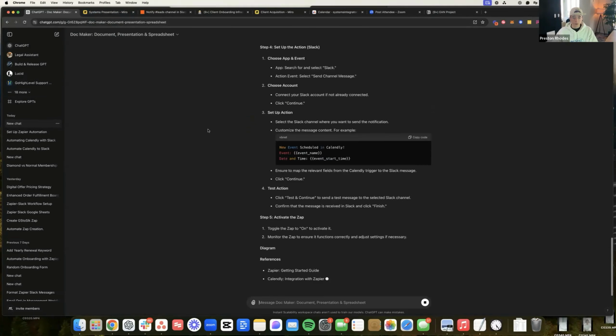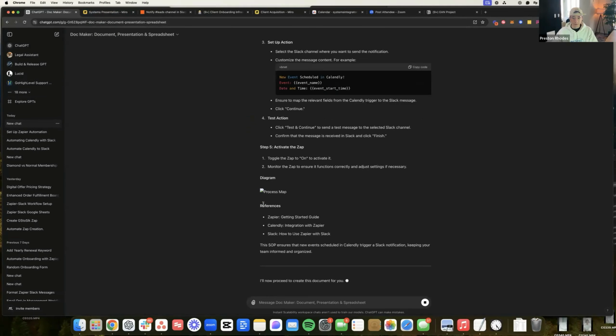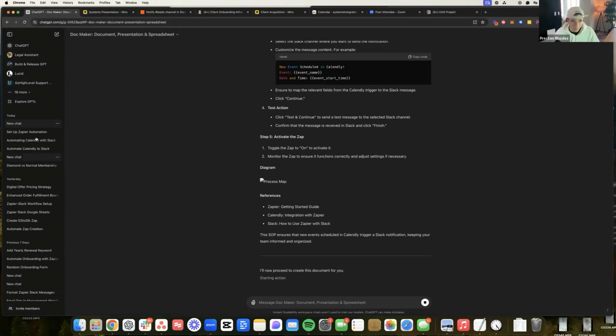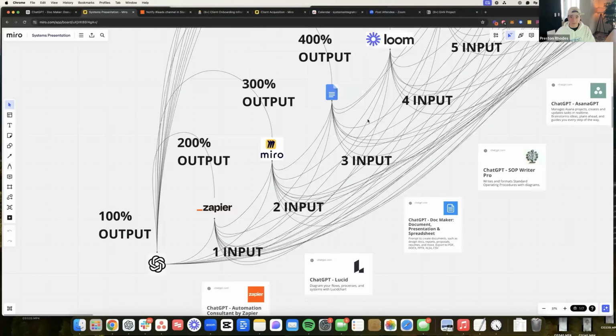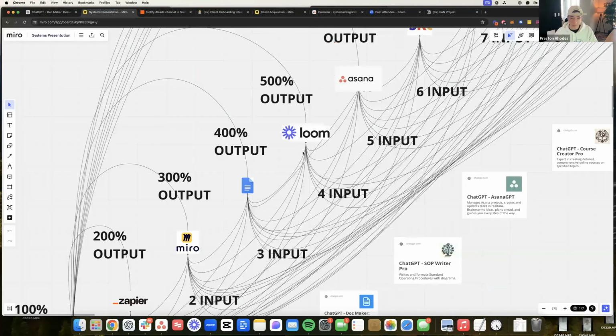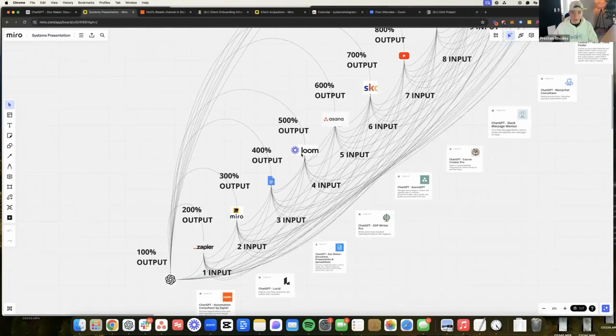And so this should give us, excuse me, as now it says it's creating this document for us. It looks like the other one had paused. So this is going to generate the document for us. So I'm going to sit here for probably 20 seconds while I pull up the next thing that we're going to do with this. And that next thing is creating a Loom video, right? So this is the manual part of this entire process.